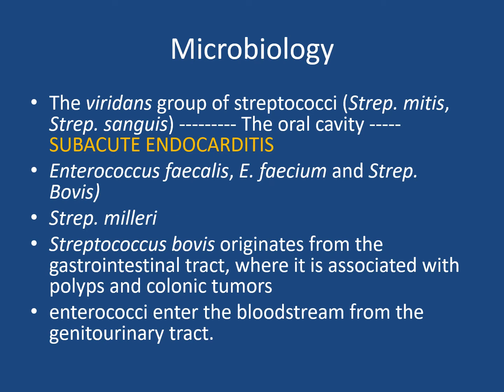Viridans group of streptococci are the most common organisms involved in subacute endocarditis, followed by Enterococcus faecalis. Streptococcus bovis originates from the gastrointestinal tract, where it is associated with polyps and colonic tumors. Enterococci enter the bloodstream from the genitourinary tract. But the viridans group of Streptococcus is the most common one, which may involve mitis and sanguis both. They have a close link to oral cavity infection.